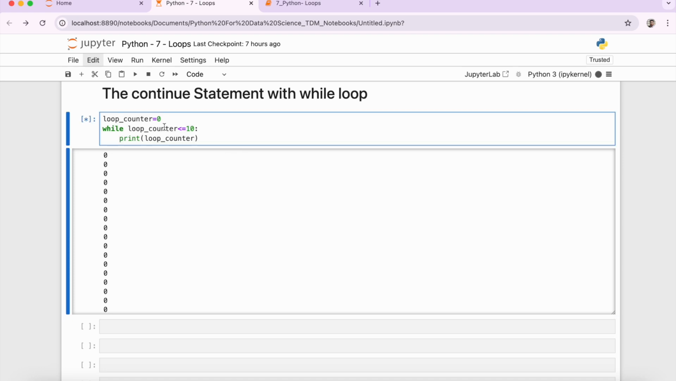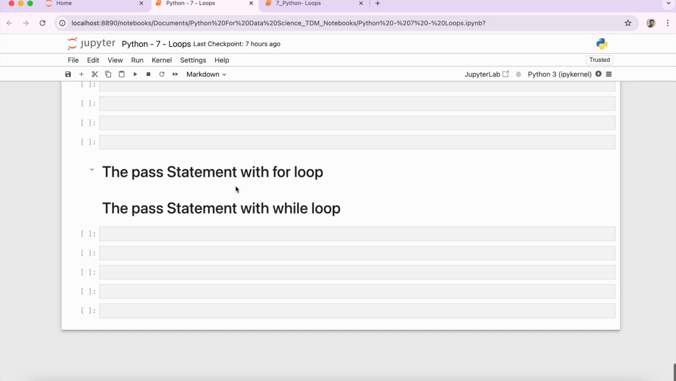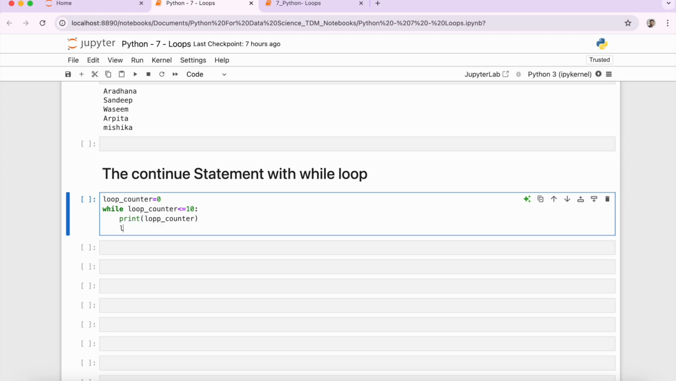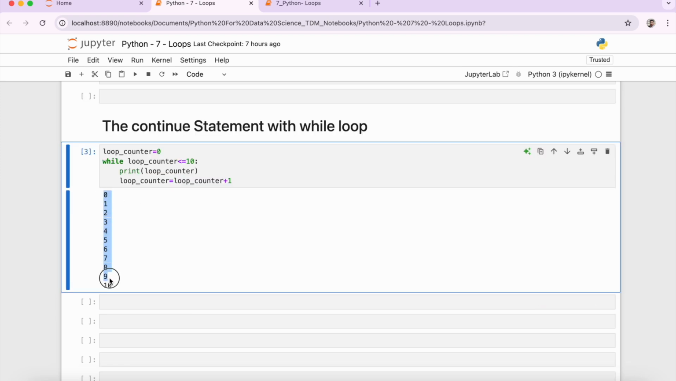Oh, I forgot to add the increment for the loop counter and it goes into infinite iteration. So let me do that. Let me print loop counter, and after that I have to increment the loop counter: loop counter equals loop counter plus 1. So over here we can see that we are printing from 0 to 10.